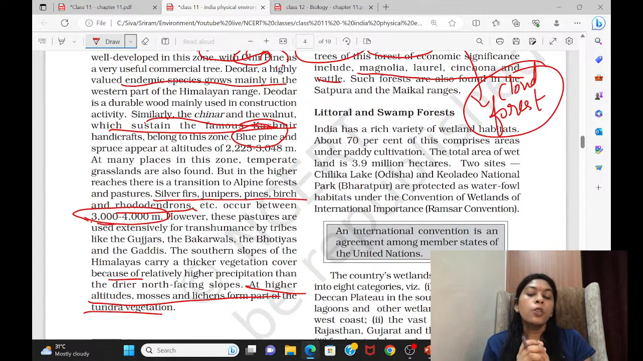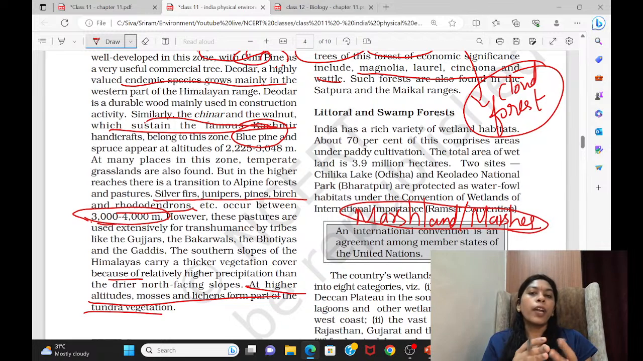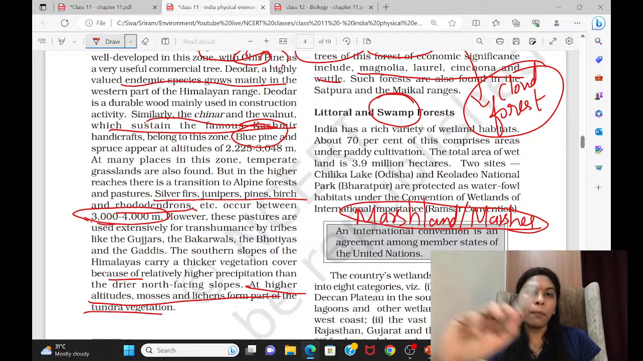What is the difference? Marsh is called marshland or marshes. Where you will find the water is above the land, water should be above land, and at the same time, grasses should be dominantly present, then we call that marshland. If water is above land and it is filled with trees, then we call this swamps or swampland.